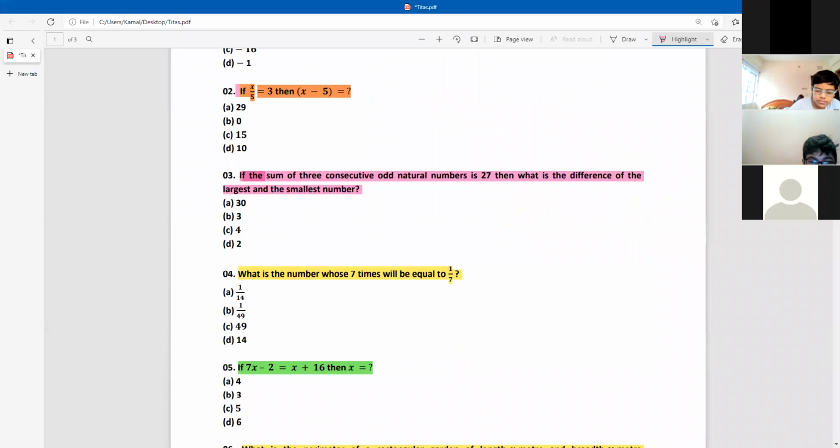Next question is a very easy question. Number 5. I hope maximum students have done this one successfully. Question number 5: 7x minus 2 is equal to x plus 16.